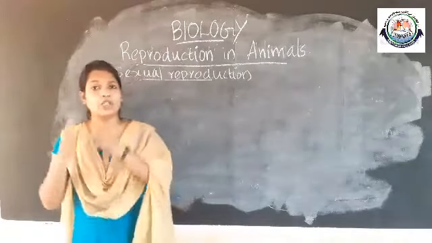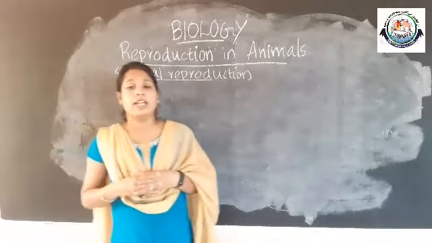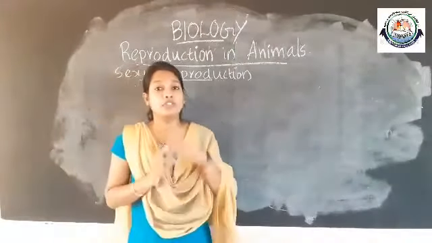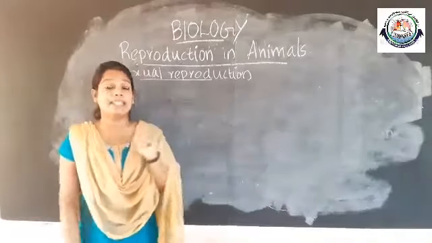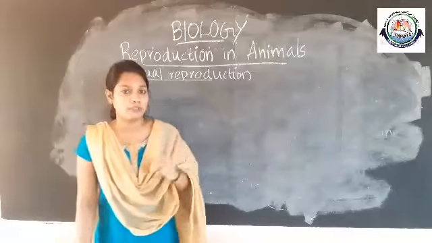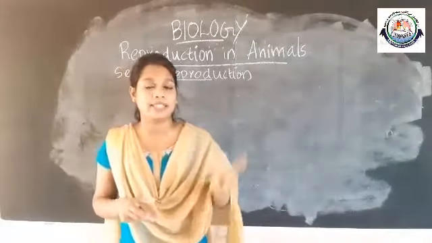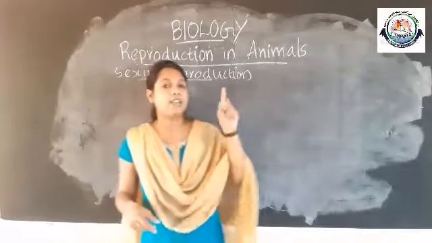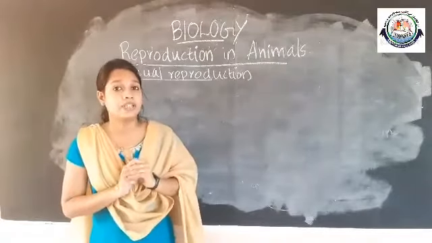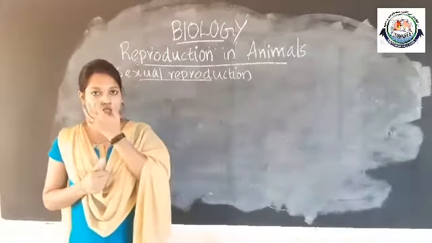And coming to sexual reproduction, the most important type of reproduction in organisms, the fusion of two gametes and two parents are involved. A male parent and a female parent are involved, and the fusion between a male and female gamete results in the formation of a zygote, which is termed sexual reproduction, right?